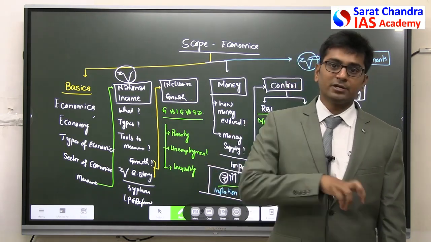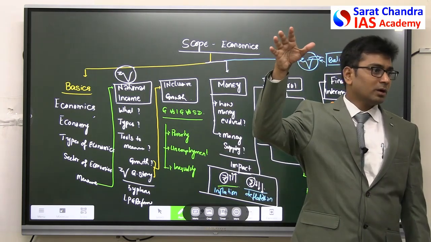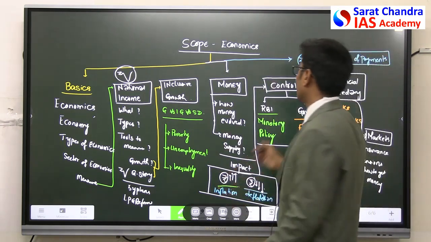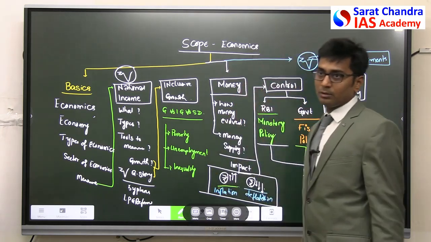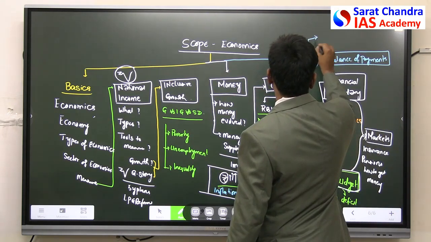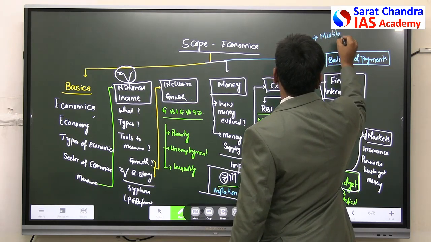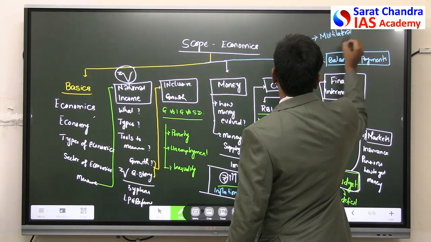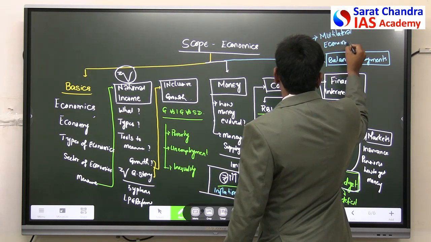Just like government is regulating inside your economy, inside your country, there should be someone at the top to control it at the global level. So who should be there to control the whole world? For that we will discuss about the next topic, that is the multilateral economic institutions.